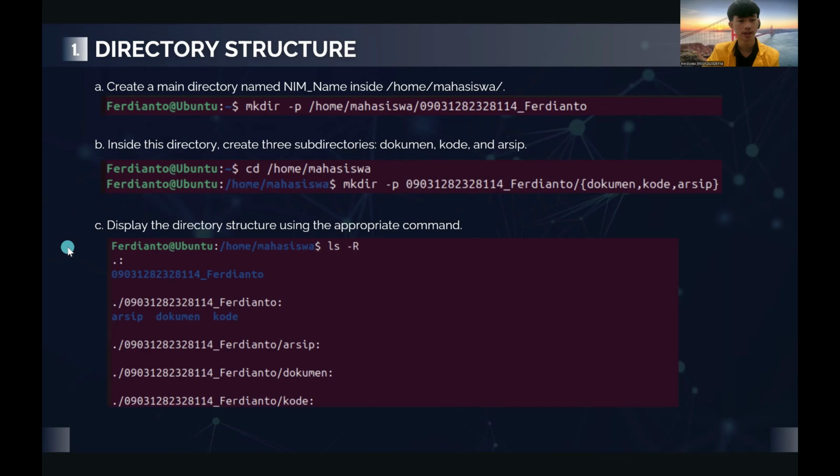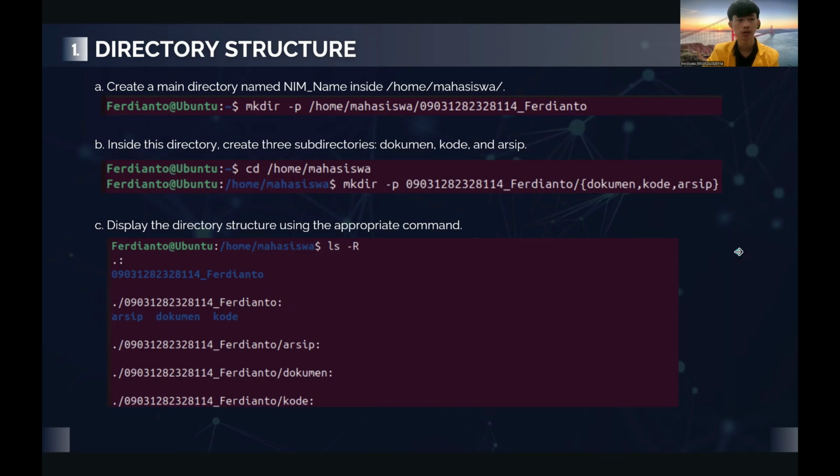And question C is to display the directory structure using the appropriate command. To answer this question, I use the command ls -R. This displays the directory structure where we can see there is a directory my name_Ferdianto, and this directory has three subdirectories: archive, document, and code.